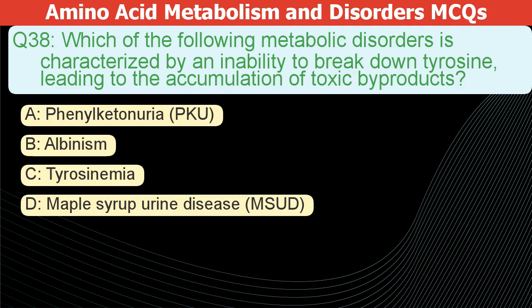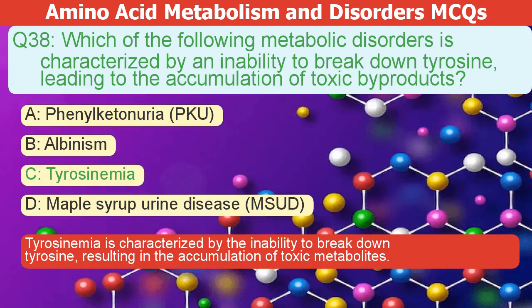Which metabolic disorder prevents the breakdown of tyrosine, causing a buildup of harmful substances? A. Phenylketonuria, or PKU. B. Albinism. C. Tyrosinemia. D. Maple syrup urine disease, or MSUD. The correct answer is C. Tyrosinemia is characterized by the inability to break down tyrosine, resulting in the accumulation of toxic metabolites.